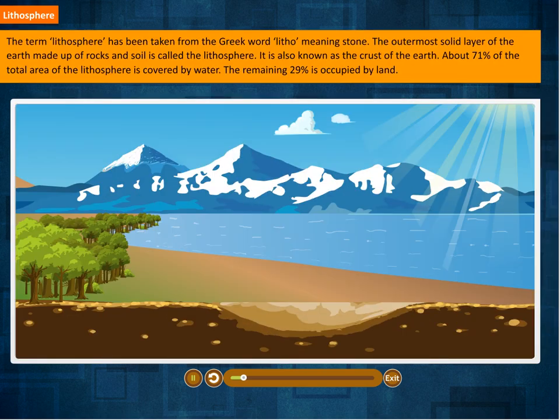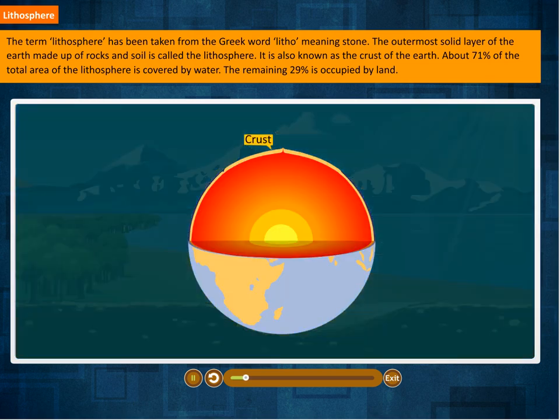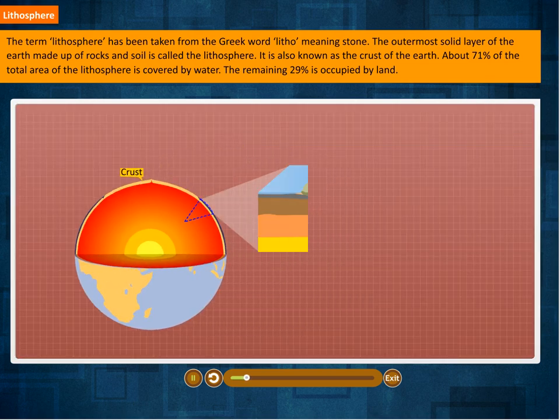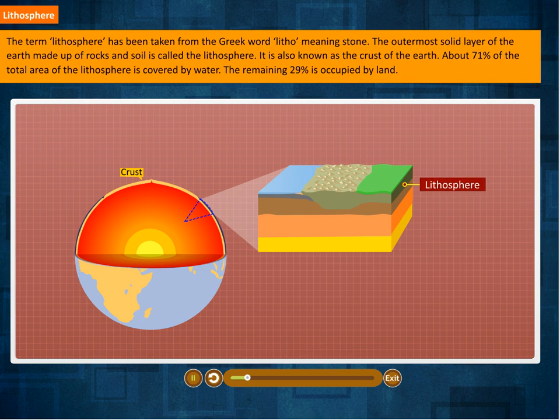Lithosphere. The term lithosphere has been taken from the Greek word litho, meaning stone. The outermost solid layer of the Earth, made up of rocks and soil, is called the lithosphere. It is also known as the crust of the Earth. About 71% of the total area of the lithosphere is covered by water. The remaining 29% is occupied by land.